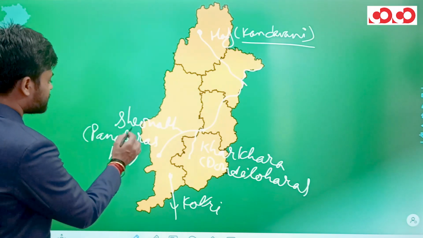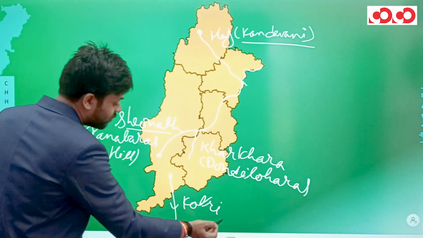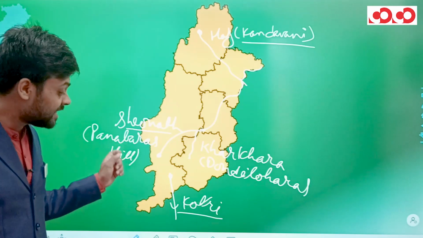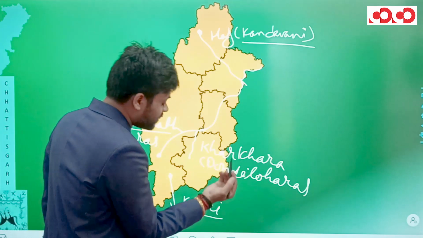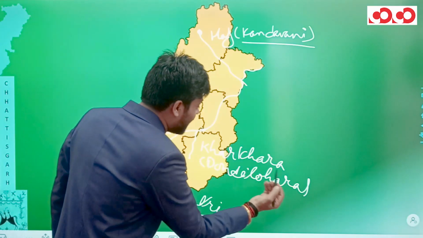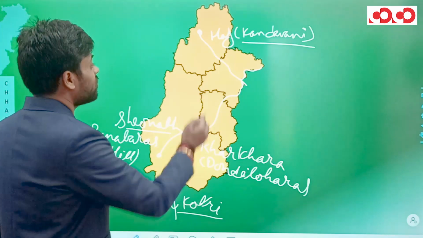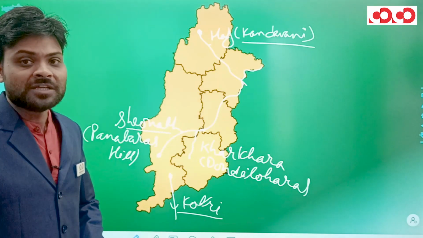We have seen river Shivnath originating from the Pana Baras hill in the Rajnandgaon district. We have seen river Kotri originating from the Durg Rajnandgaon highlands in the Mohla Tehsil of the Rajnandgaon district once again. Then we have seen river Kharkhara originating from the Dondi Lohara Tehsil of the Balod district of Chhattisgarh. And finally, we saw river Halfa originating from Kandavani hills in the Kabirdham district of Chhattisgarh.